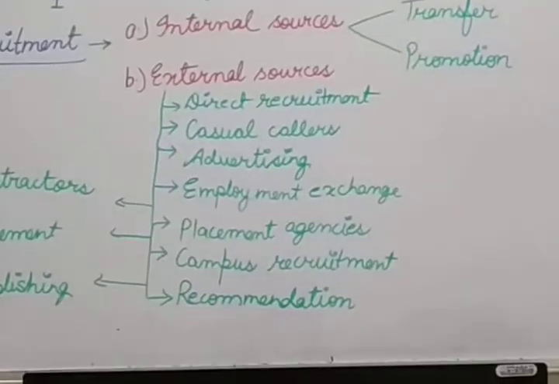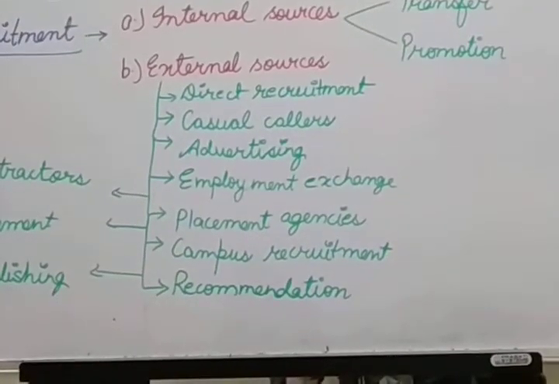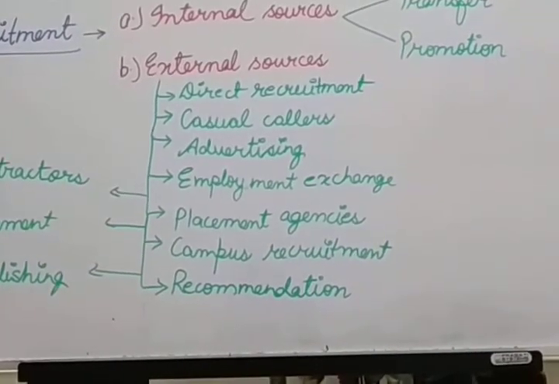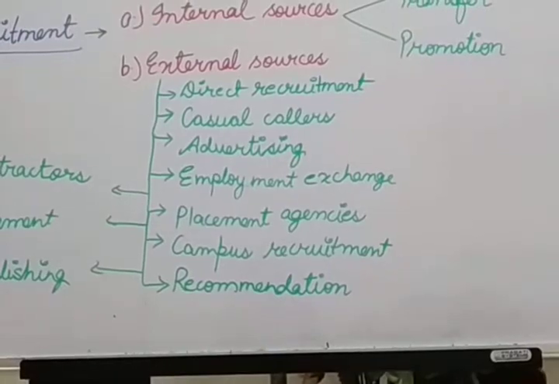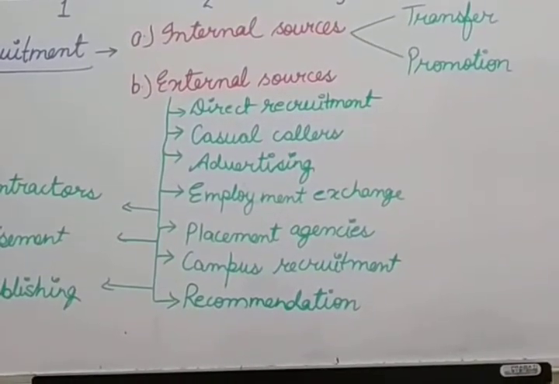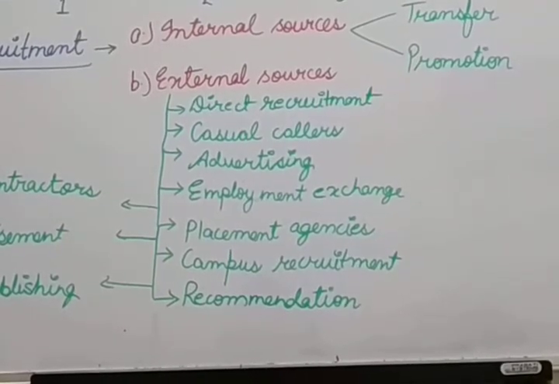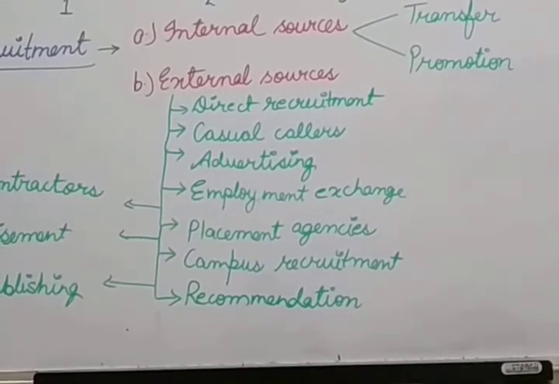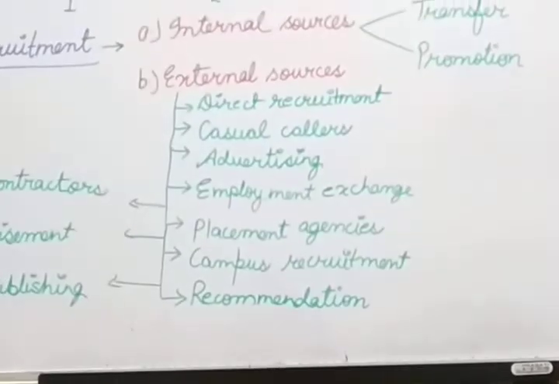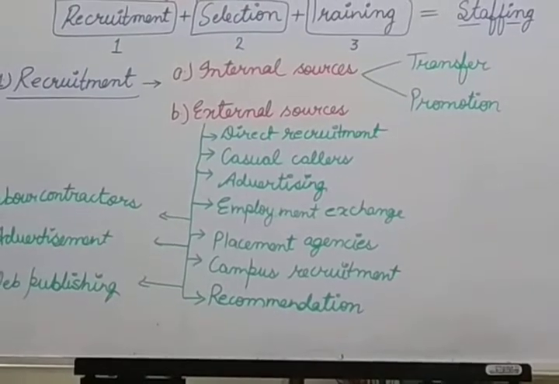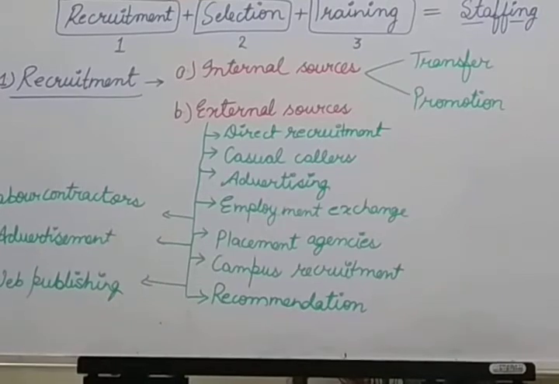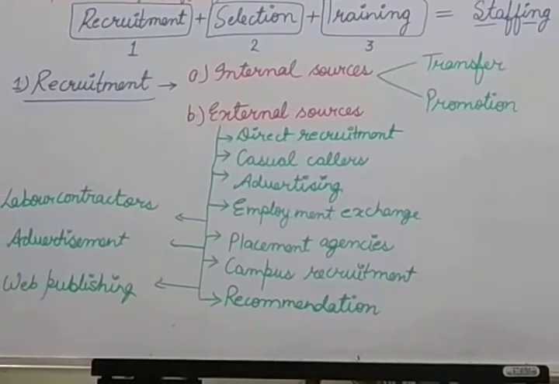Now the next one is casual callers. Generally the large organizations maintain an application file in which they keep all the pending applications which the job seekers leave with the reception, and sometimes the applications of the suitable candidates who were not selected in the previous year's selection process are also kept in the application file. So this application file is considered as a waiting list. So whenever there is a job vacancy, the suitable candidates from the waiting list are called.